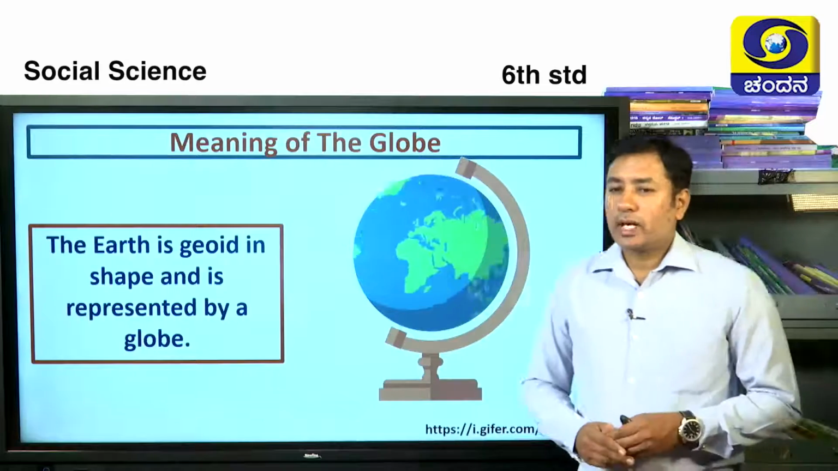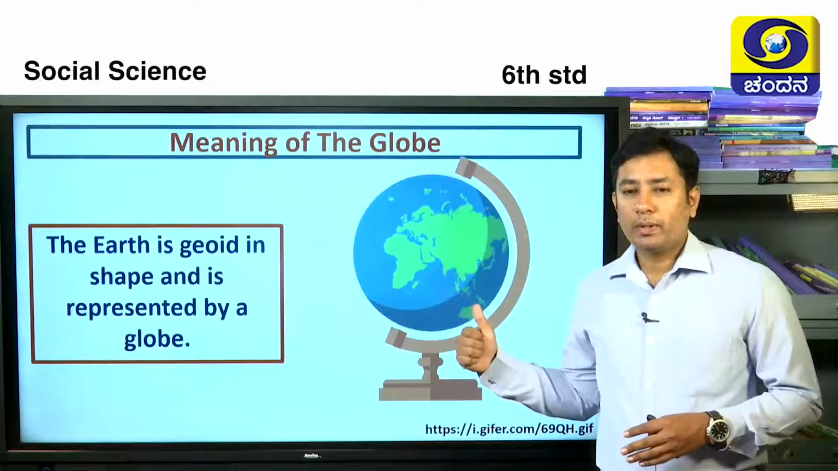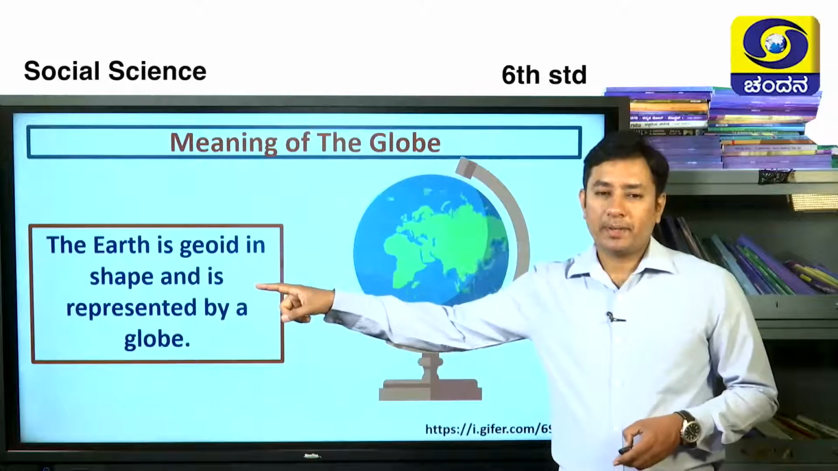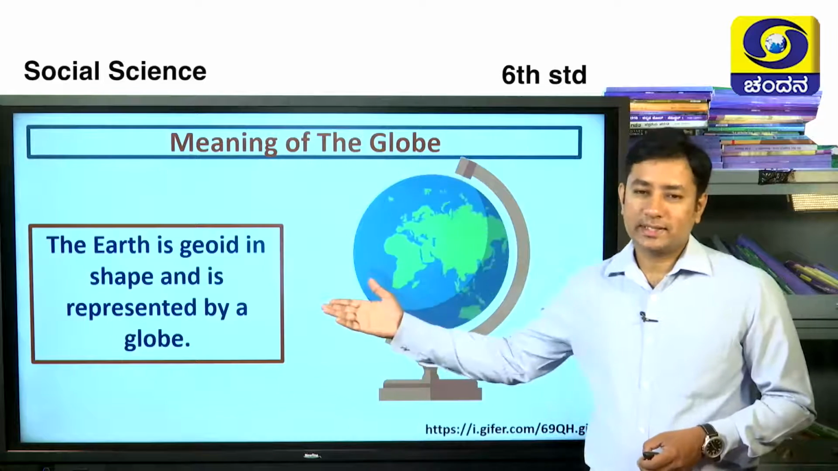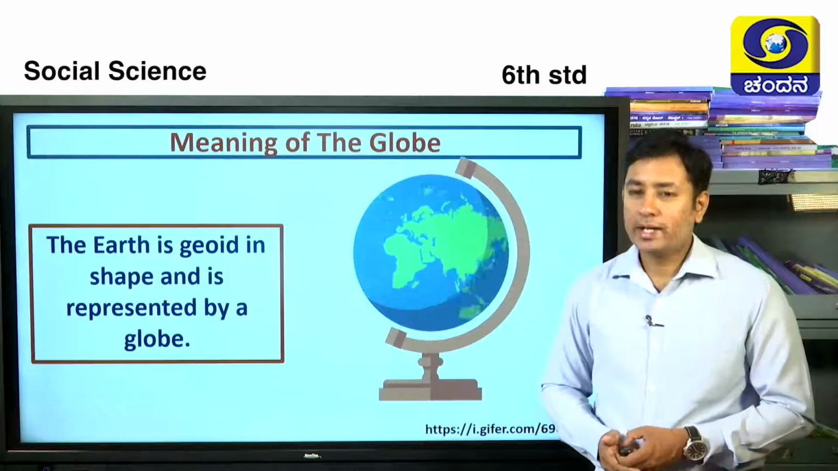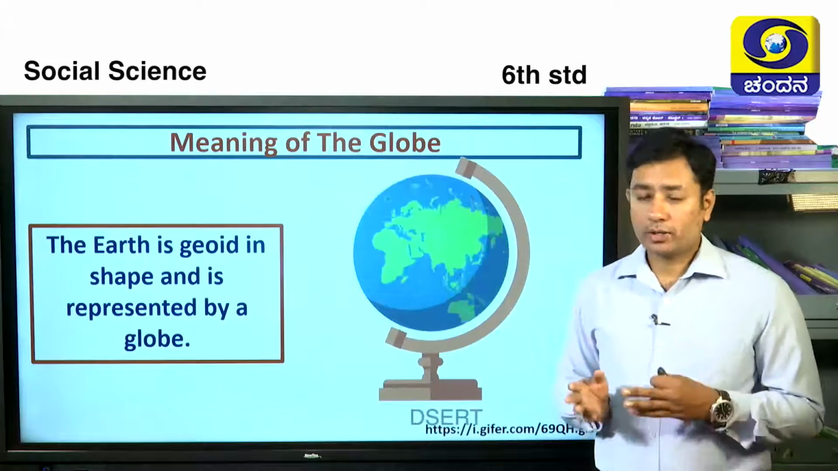Then let's come to our very important topic, that is the globe. See, a globe looks like this. The earth is geoid in shape and it is represented by a globe. What is a globe? It is nothing but the representation of the earth, which is geoid in shape. What is geoid shape? How is it formed? All that you are going to learn.